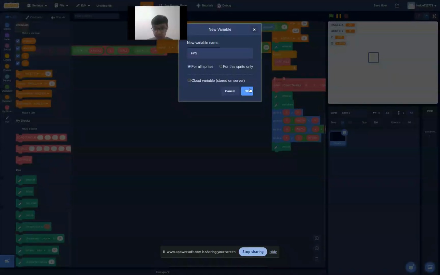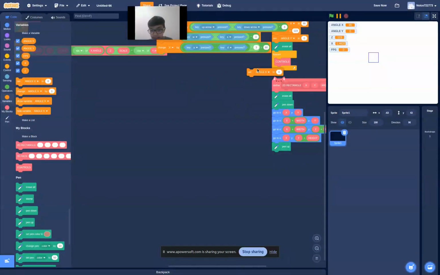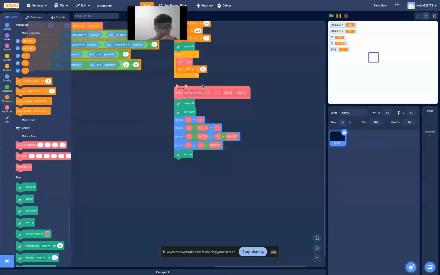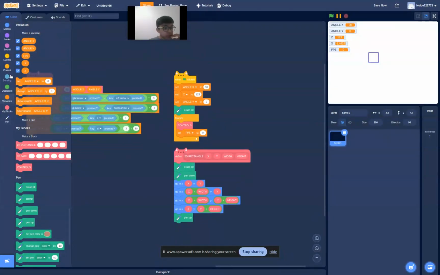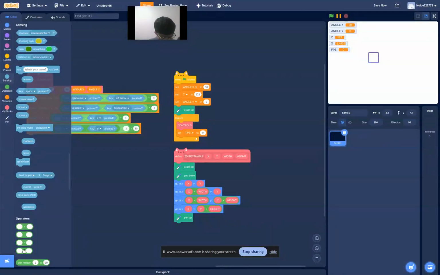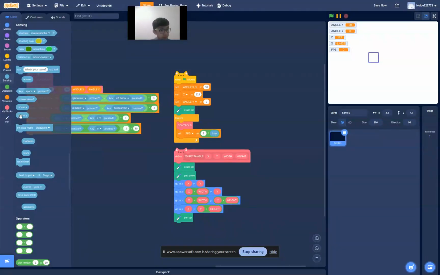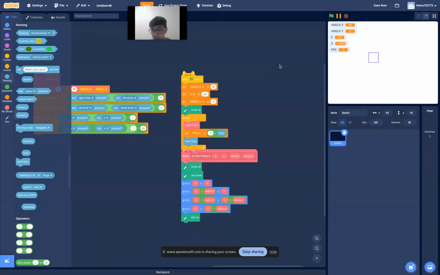FPS, and then set FPS to 1 divided by timer, and then a reset timer block. Nice.